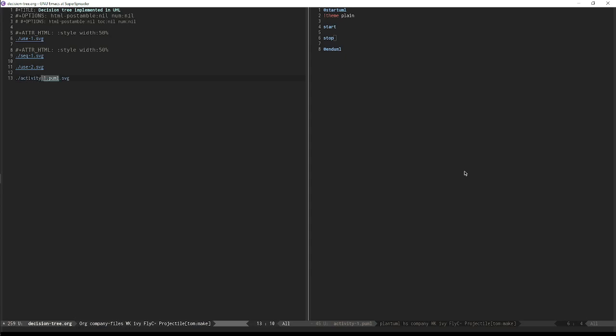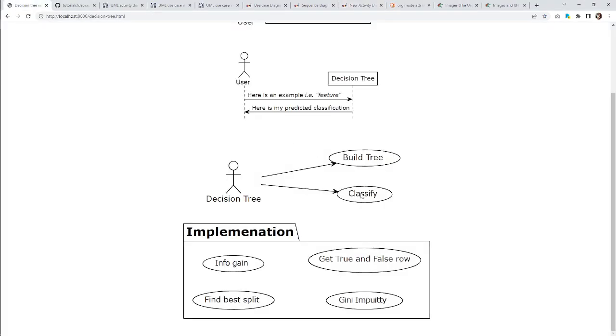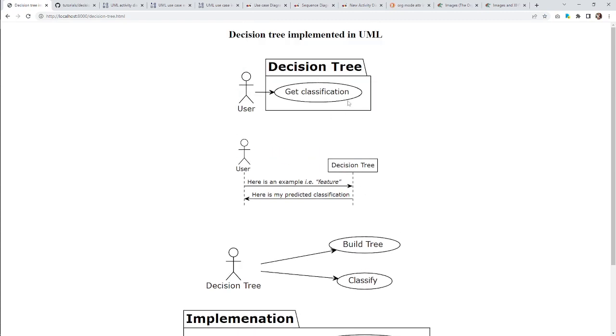Activity 1.svg is what it's going to be called once we render it. And we're going to add some notes here as well. As we read through this, it's great that we have the diagrams, but we're certainly going to need some notes to annotate it.